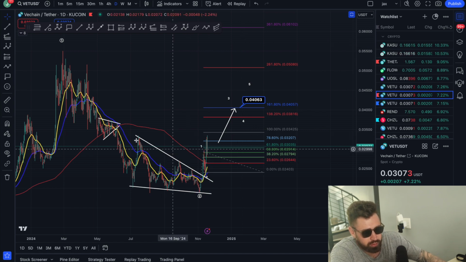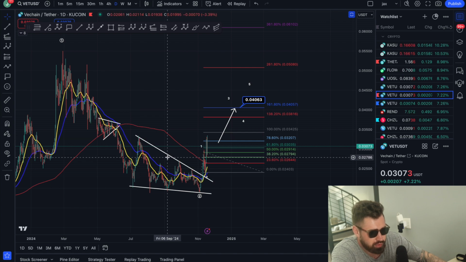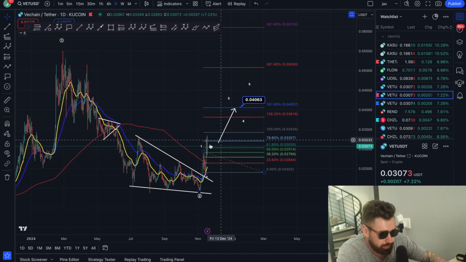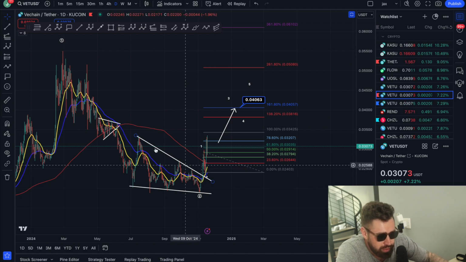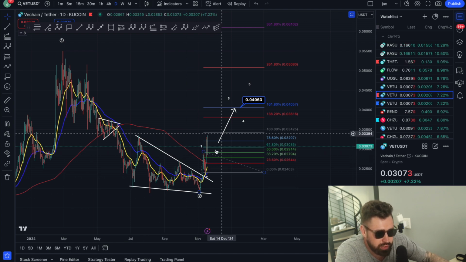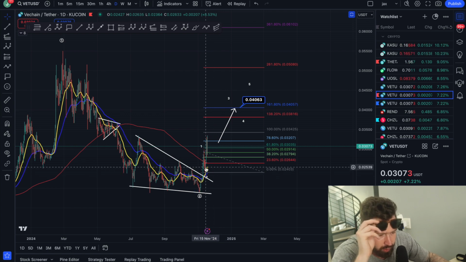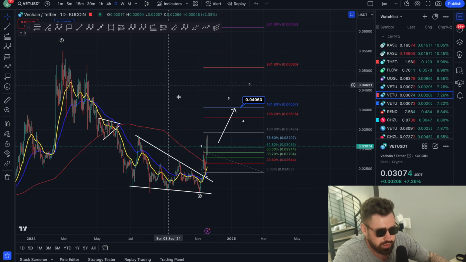So we broke out of the falling wedge. We've already met the target. So I'm looking for continuation. If we roll over, it is what it is. We can't be perfect with our TA, but as of right now, we can focus on the bullish scenario. And you've already printed the bullish cross on the daily chart, which is a great sign.